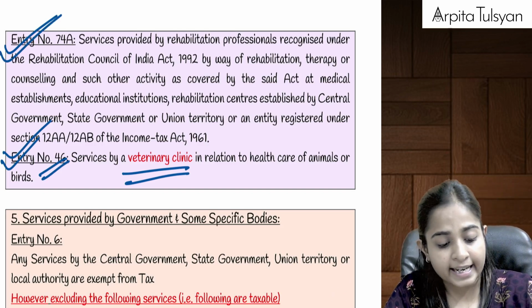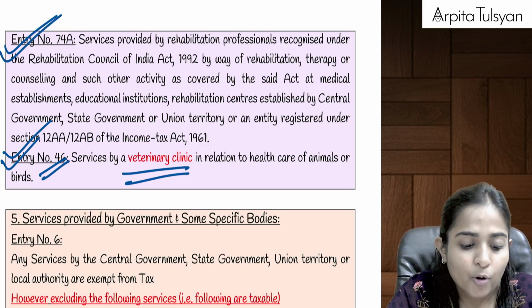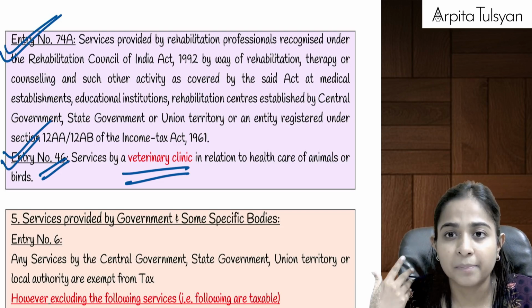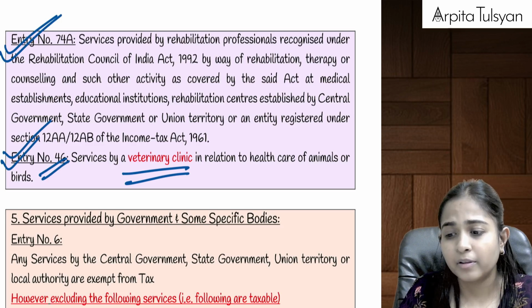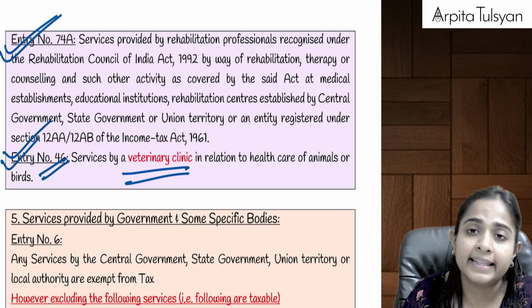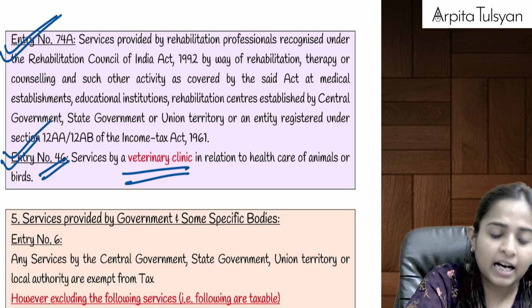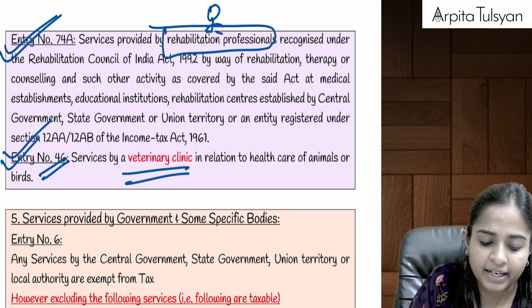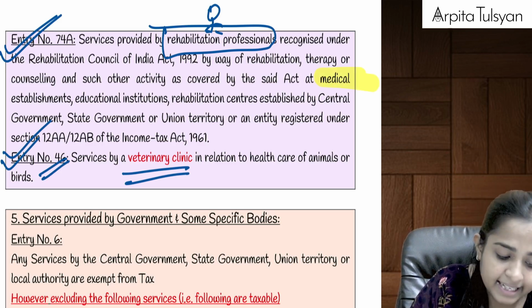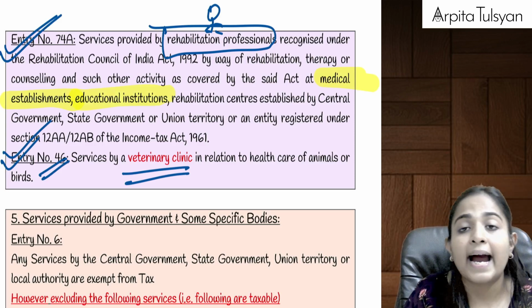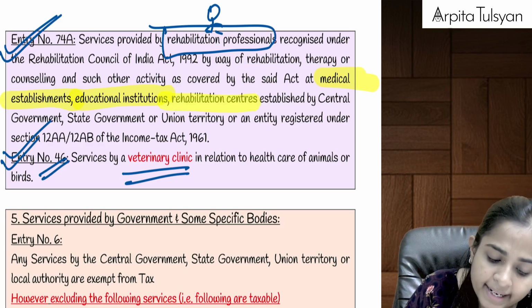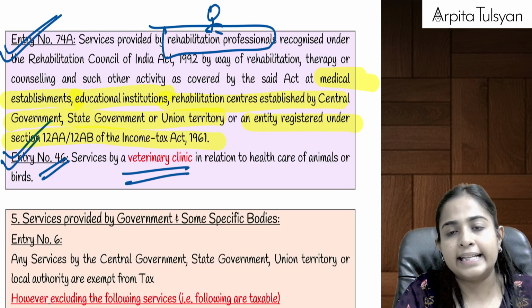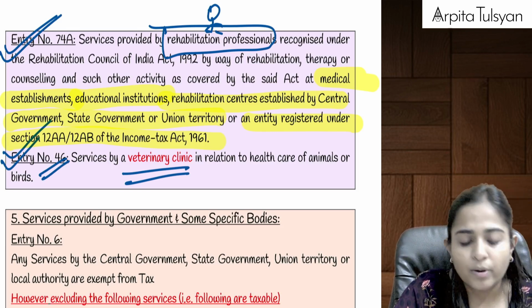Entry number 74A says that if there are services provided by rehabilitation professionals, and rehabilitation means someone who gives therapy or counseling, for example people facing depression who go for therapy, and if these are provided at specific places, such as at medical establishments, that is hospitals, or at educational institutions to the students, or at rehabilitation centers set up by the government, or in some charitable trust or religious trust set up under section 12AA or 12AB.